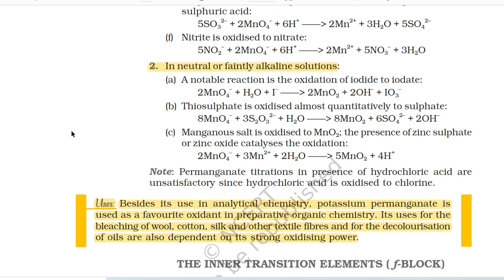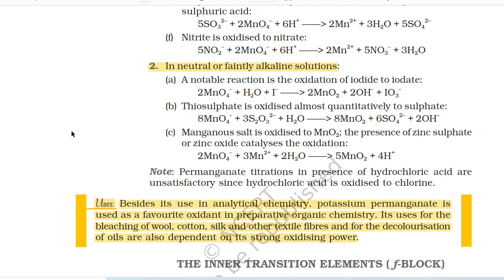B. Thiosulfate is oxidized almost quantitatively to sulfate. 8 MnO4⁻ + 3 S2O3²⁻ + H2O gives 8 MnO2 + 6 SO4²⁻ + 2 OH⁻. C. Manganese salt is oxidized to MnO2. The presence of zinc sulfate or zinc oxide catalyzes the oxidation. 2 MnO4⁻ + 3 Mn²⁺ + 2 H2O gives 5 MnO2 + 4 H⁺.